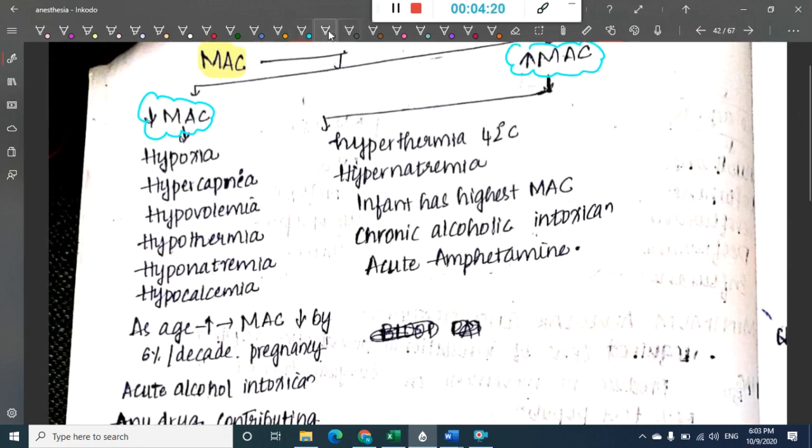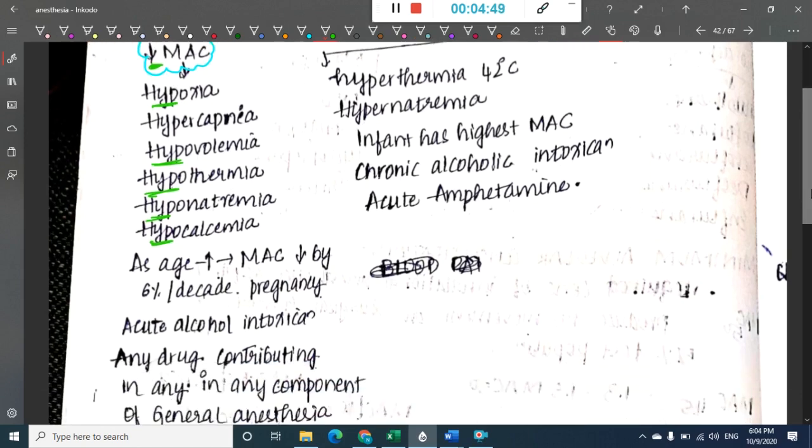You can remember like this: everything will decrease except carbon dioxide. So whenever there is hypoxia, hypovolemia, hypothermia, hyponatremia, hypocalcemia and hypercapnia, where carbon dioxide will increase, all these conditions will decrease minimum alveolar concentration.